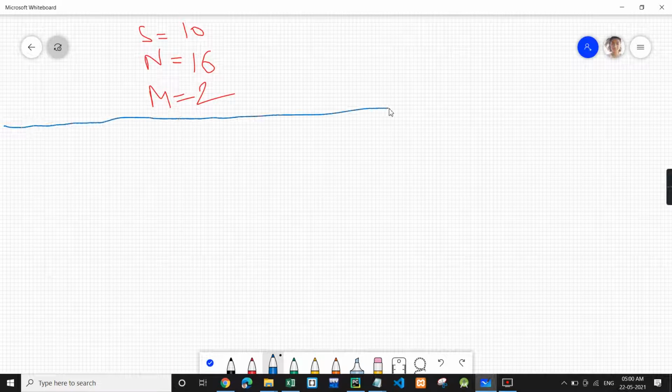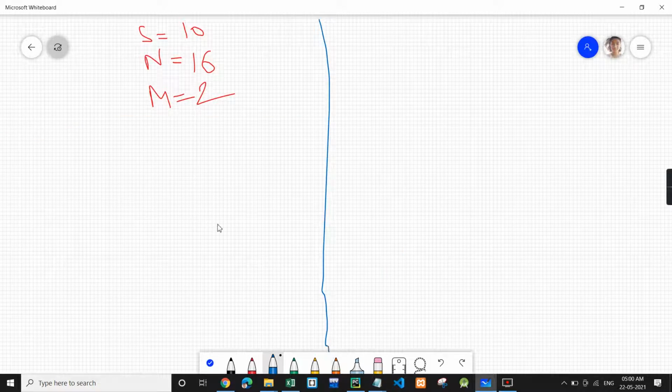Now let's first discuss the scenarios in which we cannot have an answer. That means the answer will be no. So first of all, M is the amount of food the person has to take each day, and N is the amount which the person can buy on a particular day. So this is the amount which the person has to take, and this is the amount which the person can buy on each day.